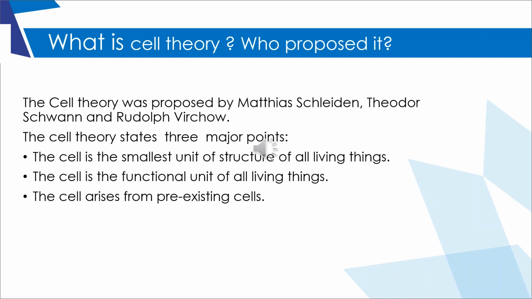What is cell theory? Who proposed it? The cell theory was proposed by Matthias Schleiden, Theodor Schwann, and Rudolf Virchow. The cell theory states three major points. The cell is the smallest unit of structure of all living things. The cell is the functional unit of all living things. The cell arises from pre-existing cells.